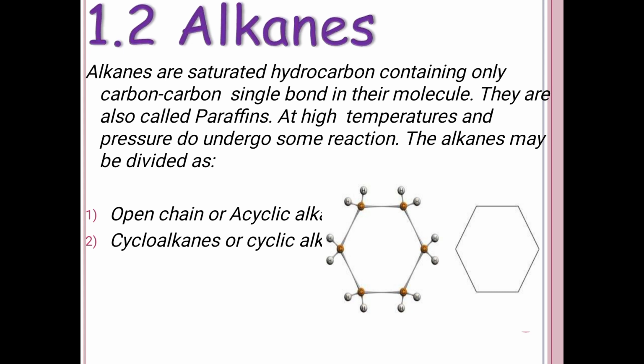So we can define alkanes as saturated hydrocarbons containing only carbon-carbon single bonds in their molecule. They are also known as paraffins.